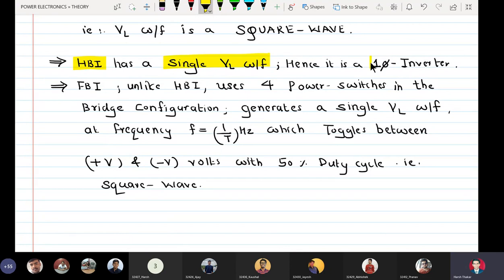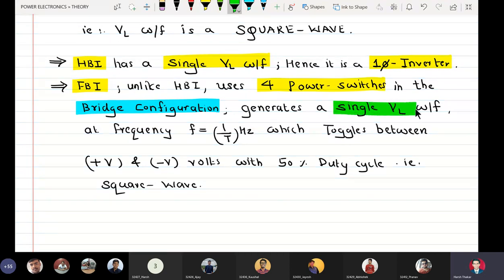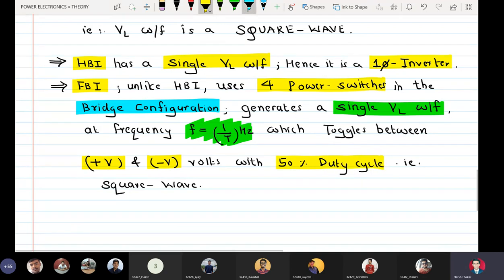HBI has a single voltage waveform, it is a single phase inverter. FBI uses 4 power switches in bridge configuration, generates a single VL waveform at a frequency f equal to 1 by T hertz, toggles between plus V and minus V volts with 50% duty cycle, hence a square wave output.